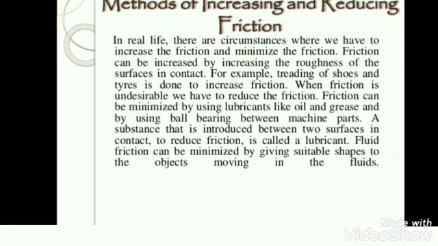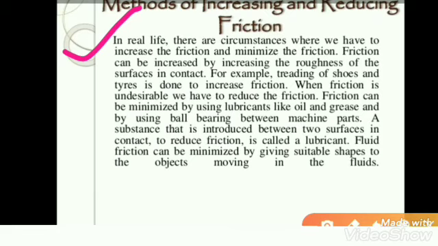Methods of increasing and reducing friction. There are so many examples by which we can increase or reduce the friction. In real life, there are circumstances where we have to increase the friction and circumstances where we have to minimize the friction. Friction can be increased by increasing the roughness of the surfaces in contact. For example, treading of shoes and tires is done to increase friction.